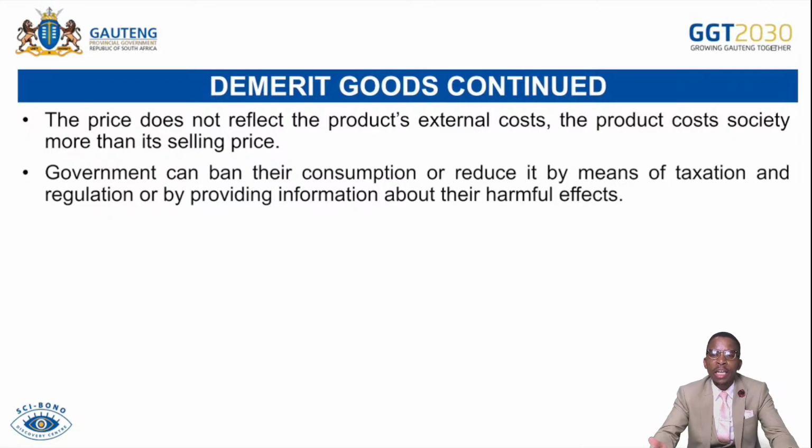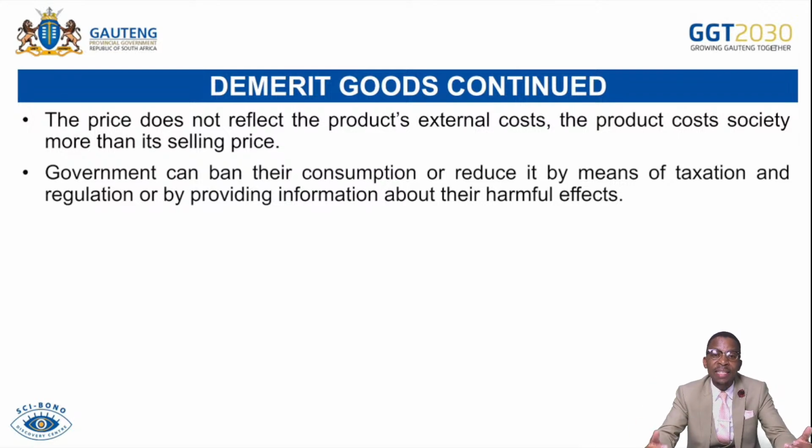For instance, alcohol can be advertised only at certain times on television and on radio because of state regulation. Also, it cannot be advertised in public places like the beachside, because should it happen, that would mean they are encouraging people to drink in those particular areas, where that context is not suitable for that kind of product or demerit good. Also, advertisements for cigarettes in South Africa were banned some years ago. It is not allowed to advertise cigarettes because it can attract the attention of people that are not ready to consume that particular product.